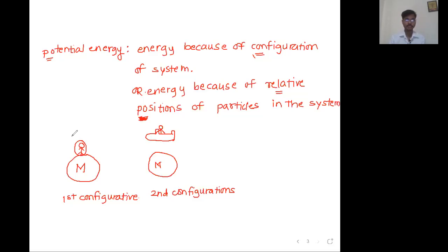This entire thing is called the system. This is the first object, earth. This is the second object, let's say you. Initially you were on the surface, now you are not. So the positions are changing. There is a type of energy which is there because of relative positions, and that energy is called potential energy. Just like because of motion there is kinetic energy, there is a type of energy because of relative positions, or in general the configuration of the system.